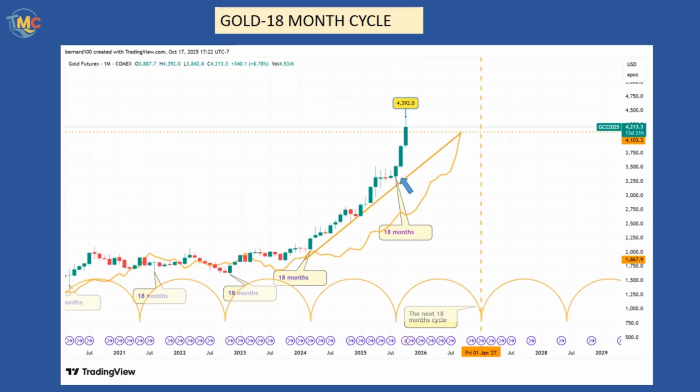We're still expecting the peak for this cycle to form between March and April 2026 and the low in January 2027. At the time of the formation of the next 18-month cycle, the gold market should at least decline to its cycle line, the yellow line.